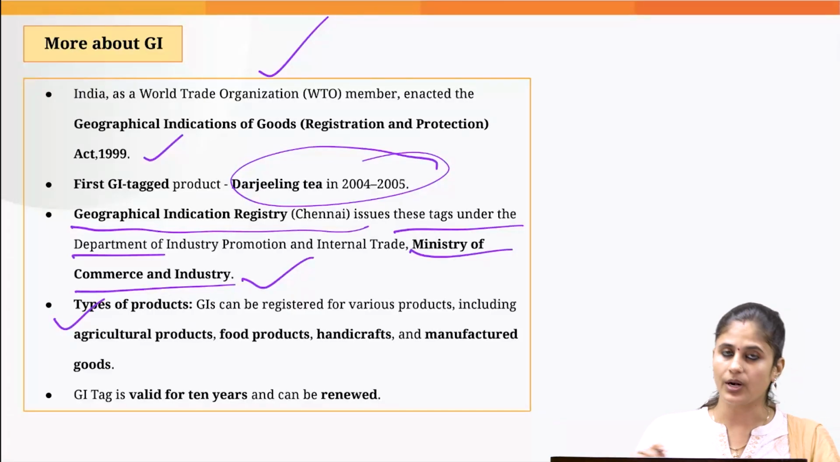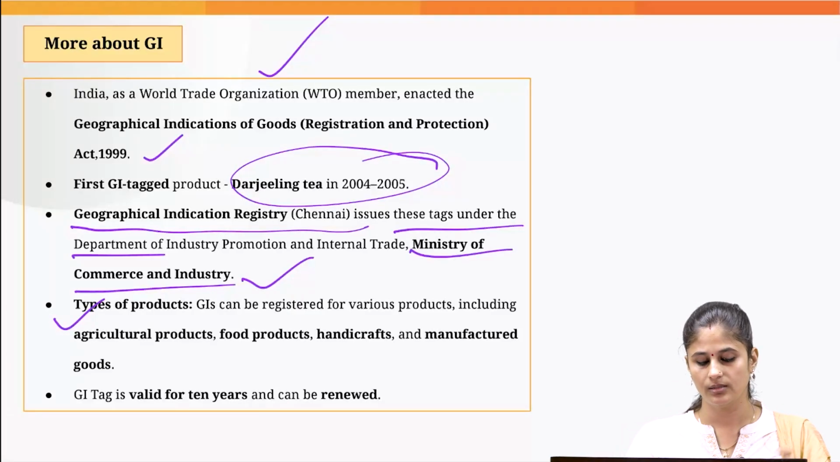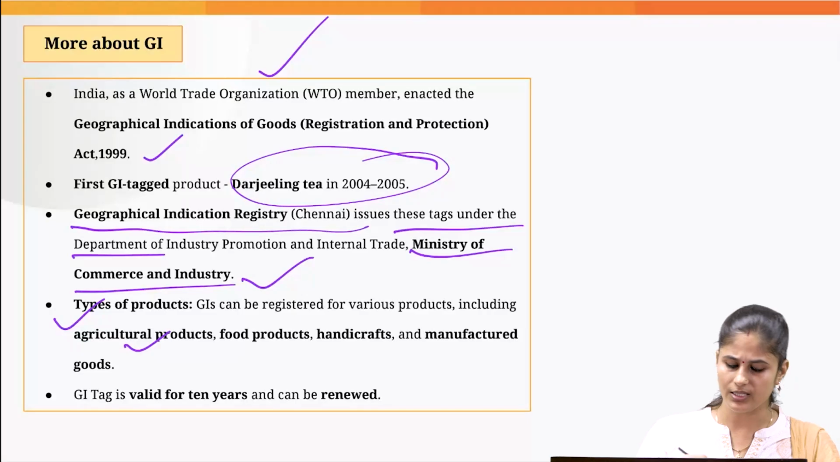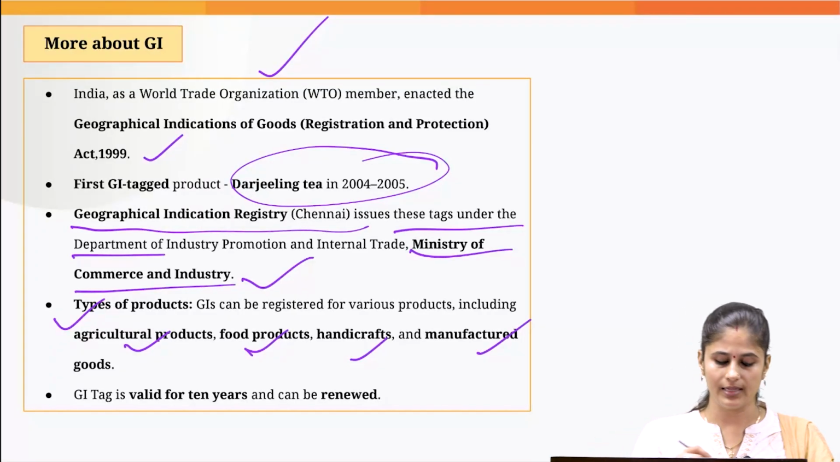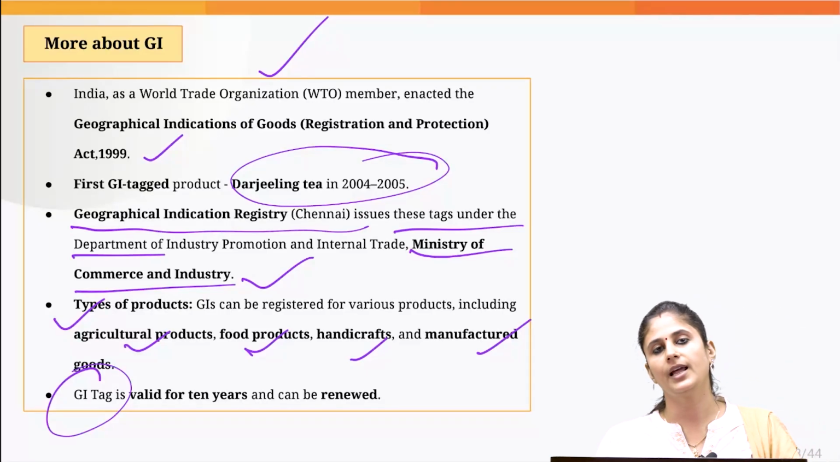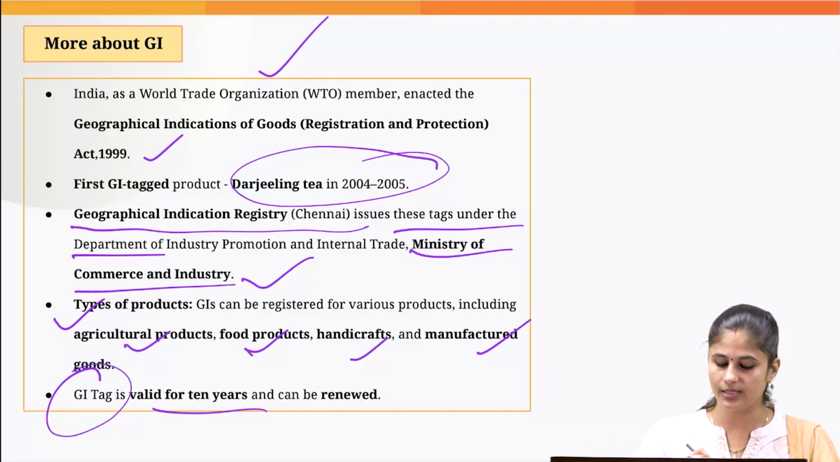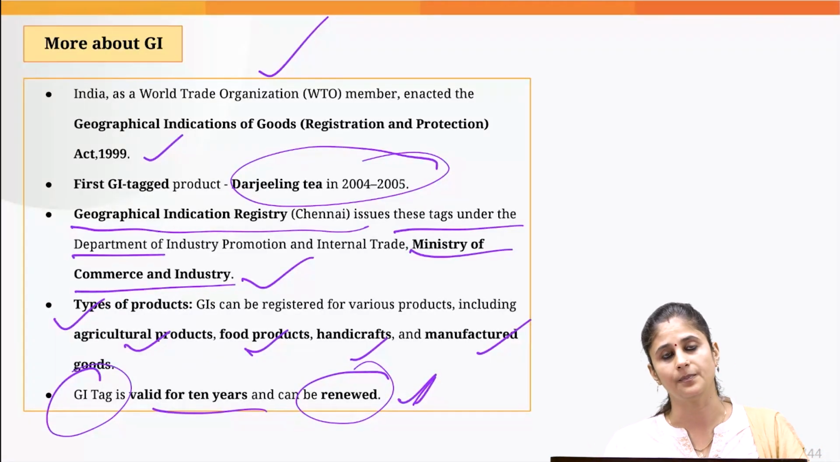What all types of products could be provided with this GI tag? It could include agriculture products, food products, handicrafts, manufactured goods, etc. And this GI tag is available for 10 years and it could be renewed any time.